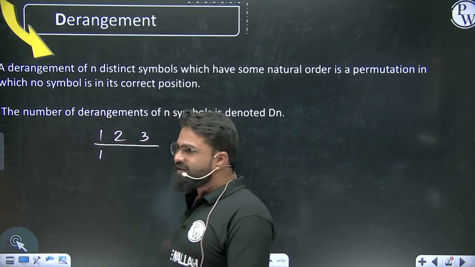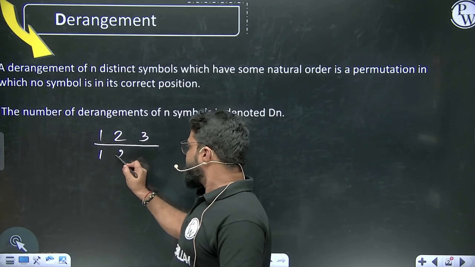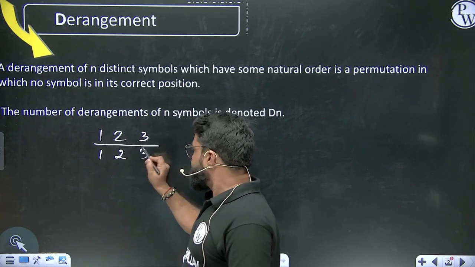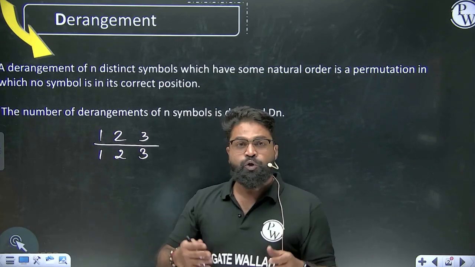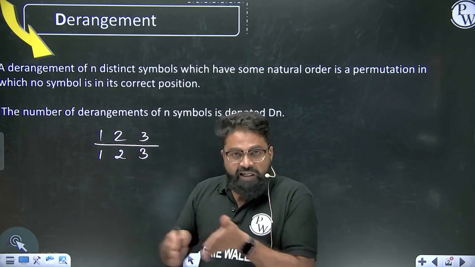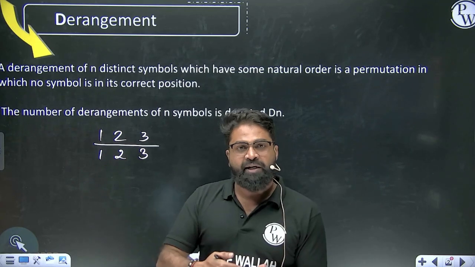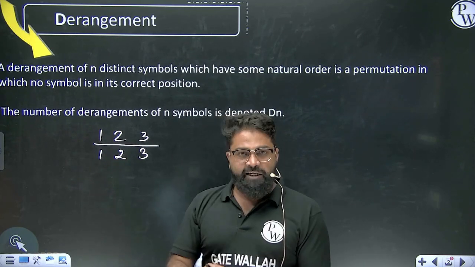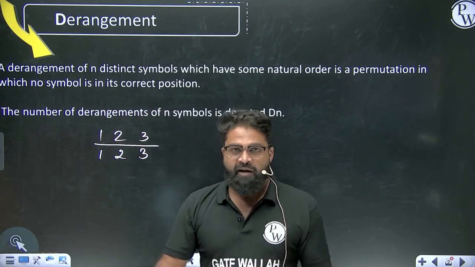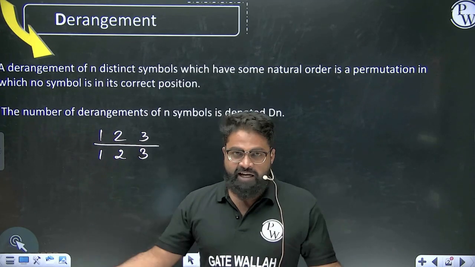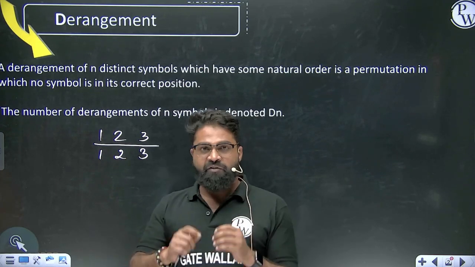So first student is sitting on the first number, second student is sitting on the second number, and third student is sitting on the third number. Now, how many ways can you arrange this sitting arrangement so that the first student is not sitting at the first place, second student is not sitting at the second place, third student is not sitting at the third place? Can we say that it is interesting? Yes, it is a very interesting topic.